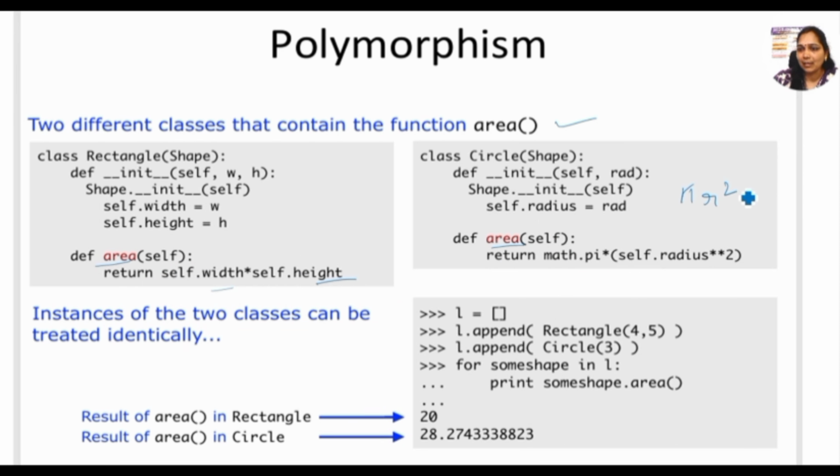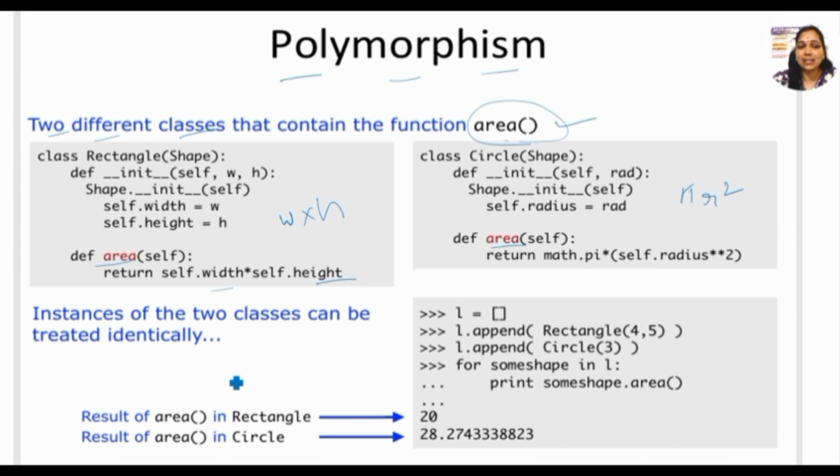This is our area, but here our area is width into height. That differs. But outside, it seems like the area of the rectangle and the area of the circle are the same because the names are same. But the values, the parameters which are passed, will be different. That is nothing but two different classes that contain the same function of area. That concept is called polymorphism.